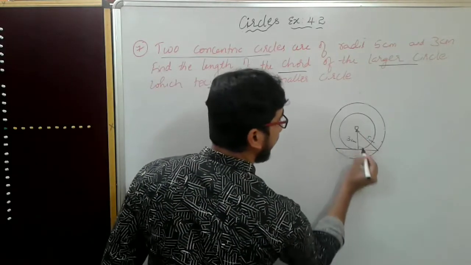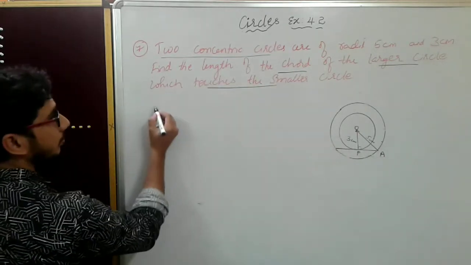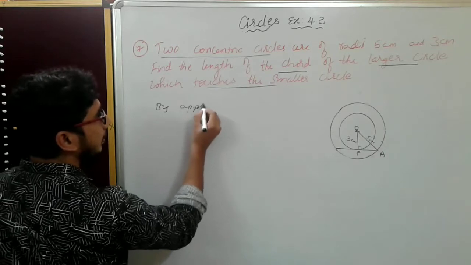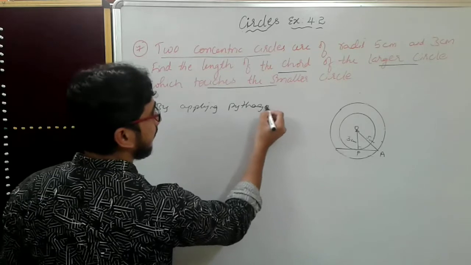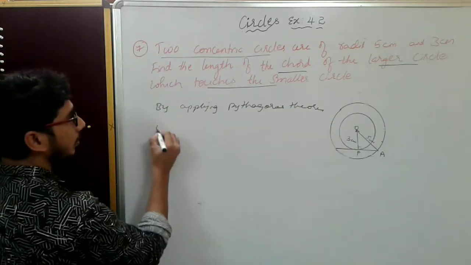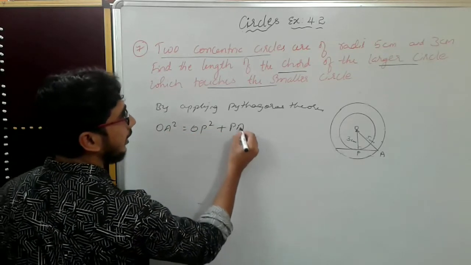So quickly, how to write. Let us consider the center O and P here, and it is A. So immediately, quickly I'll do, by applying Pythagoras theorem, what will happen? OA square is equal to OP square plus PA square.